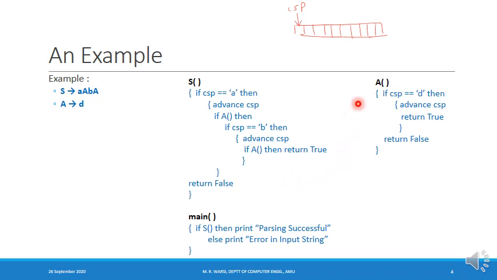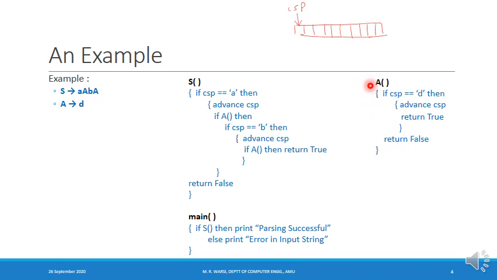Similarly, let's look at the function for the variable capital A. There is only one production, and that production is also very simple. We are accepting only a small d from the variable capital A. So we are checking whether the current symbol pointer is pointing to d, then we are advancing the pointer and returning true. If that is not the case, then we are returning false. The parser failed to obtain the string which is derivable from capital A.